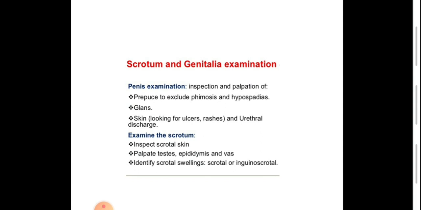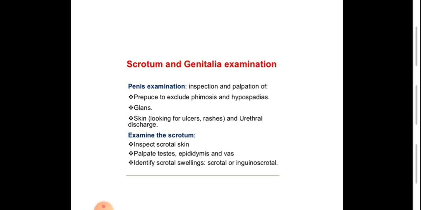Examination of the scrotum and external genitalia. The scrotum and external genitalia are located outside the abdominal cavity, so they are visible and palpable. Penile examination is by inspection and palpation along the course of the cylindrical bodies, along the course of the urethra and the external meatus. The prepuce should be retracted for examination of the glans in a patient who is uncircumcised.